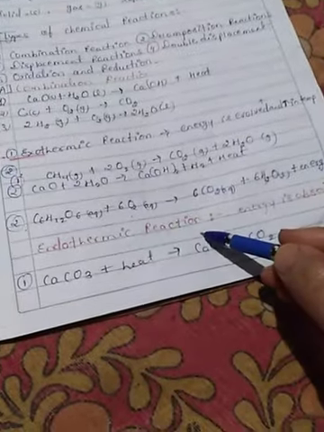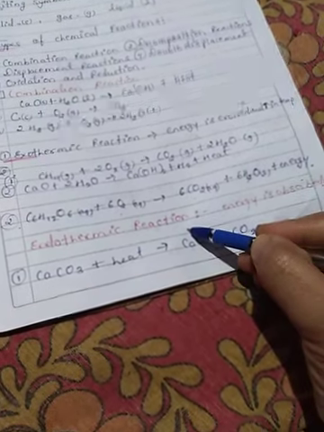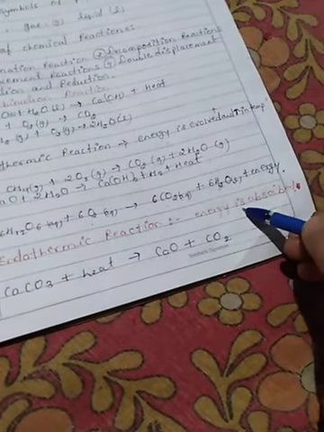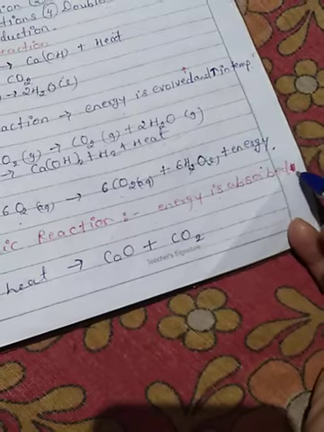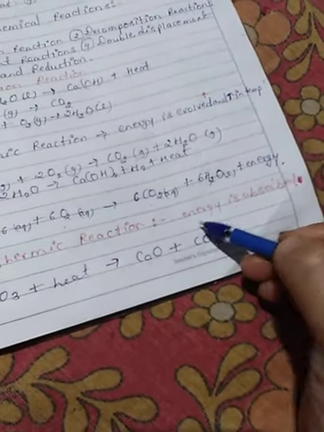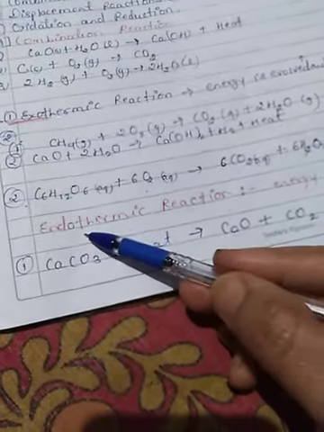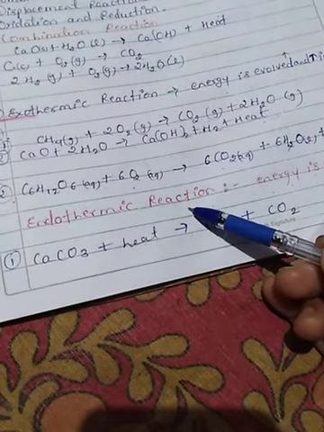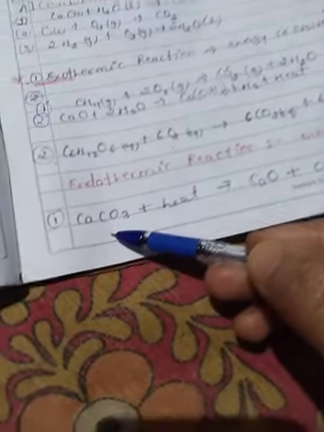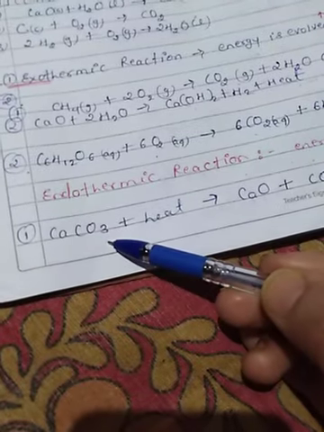Then endothermic reaction. Those reactions in which energy is absorbed, means absorbed. Those reactions in which energy is absorbed are called endothermic reactions. Okay, see in this equation calcium carbonate.